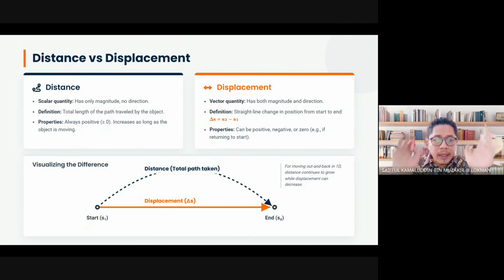So where were we? Okay. The difference between distance and displacement. So distance is a scalar quantity. We only need to take care of the magnitude only. Distance doesn't have any negative value. It is always positive because we are only concerned about the magnitude.